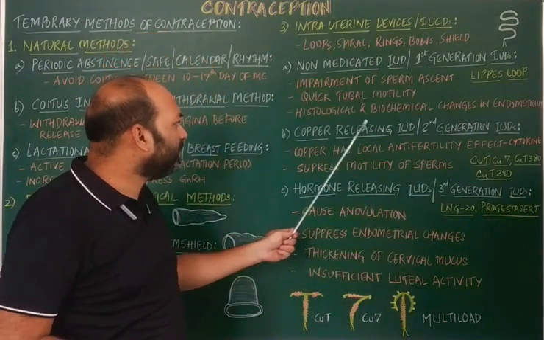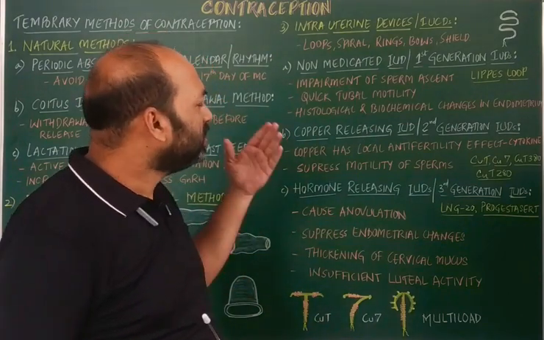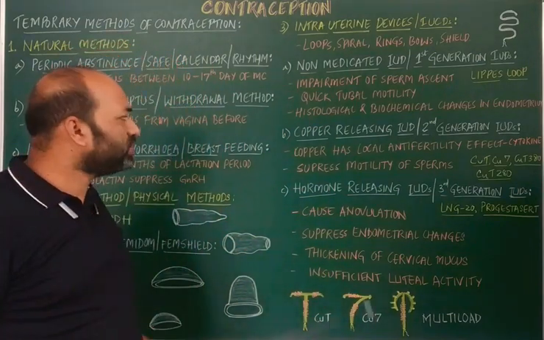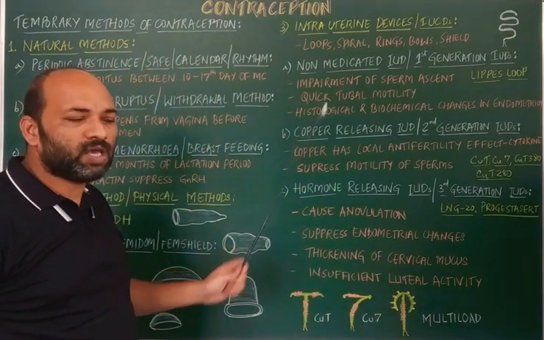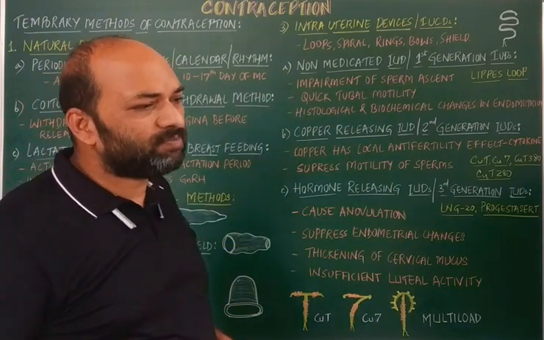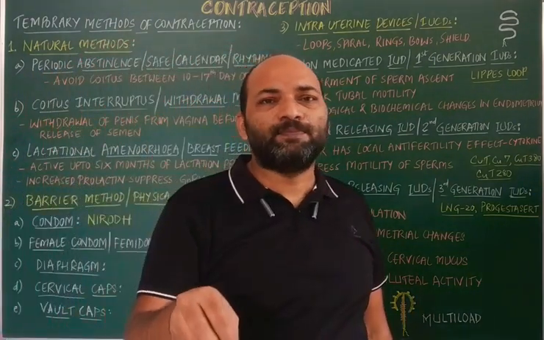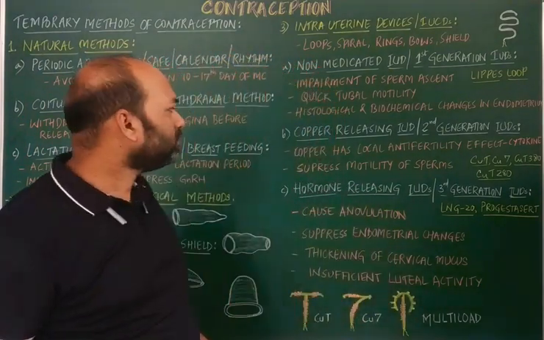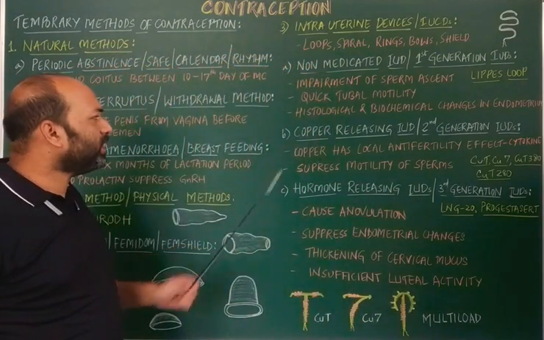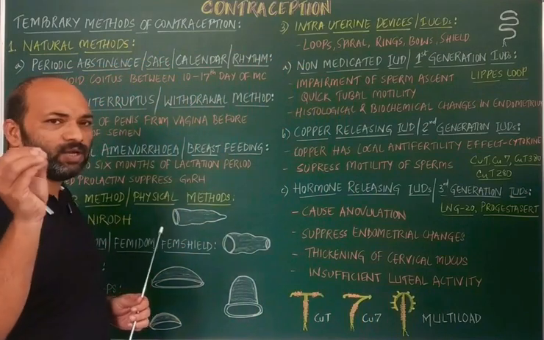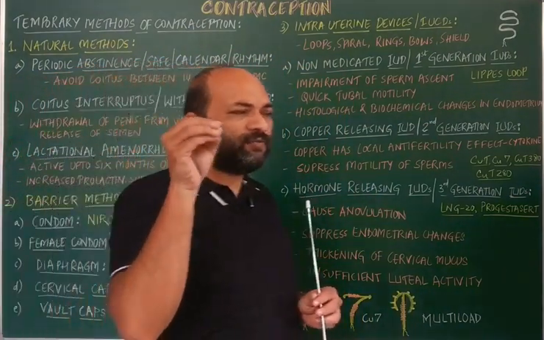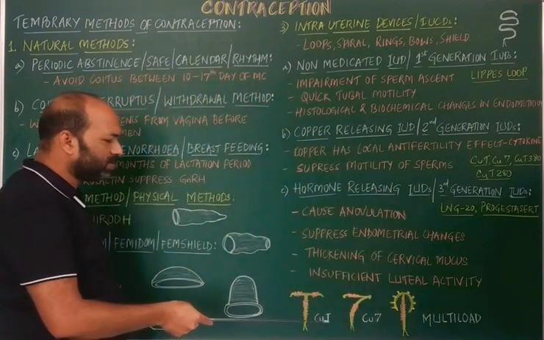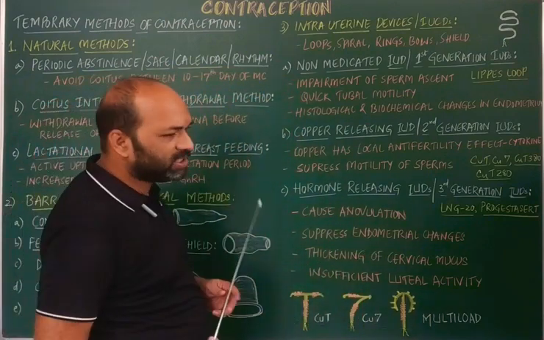Next are copper releasing IUDs, or second generation IUDs. These are IUDs which contain copper, and copper is meant for suppressing the motility of the sperms. You can see the examples I have written there: copper T, copper 7 and multiload.